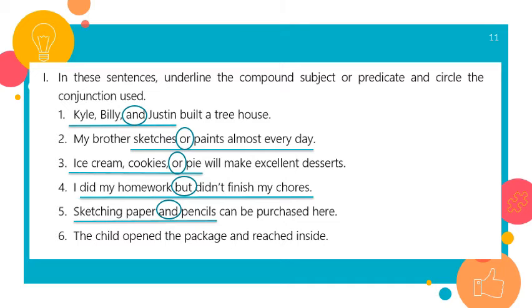Number 6, the child opened the package and reached inside. So I have 1 doer, who's the child, and he did 2 things. He opened and reached inside the package. So I have a compound predicate with the word and joining them.